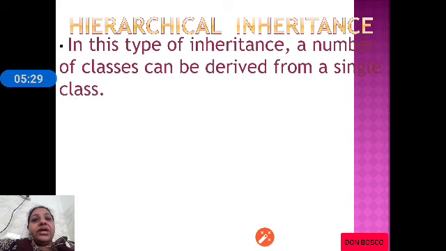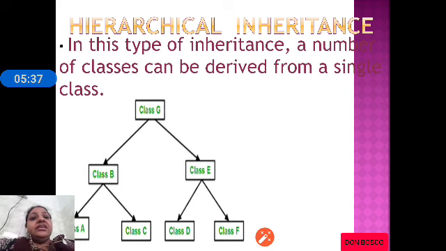Next, we have hierarchical inheritance. Hierarchical inheritance is similar to an inverted tree structure, where there is one base class and there can be n number of derived classes, and there can be classes at various levels.